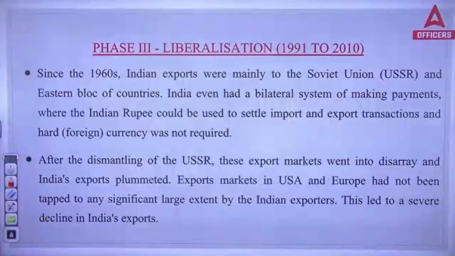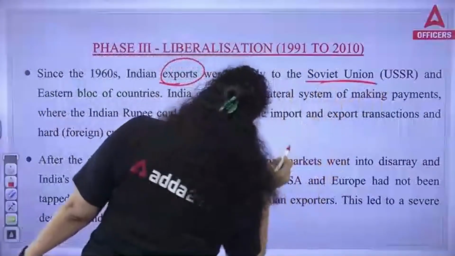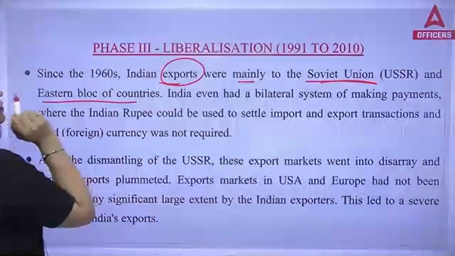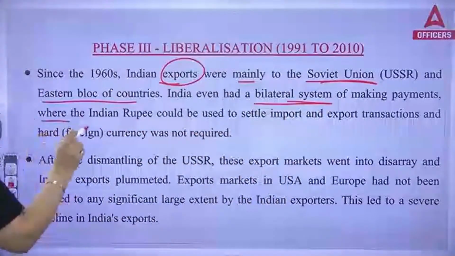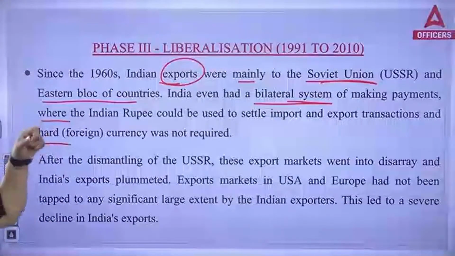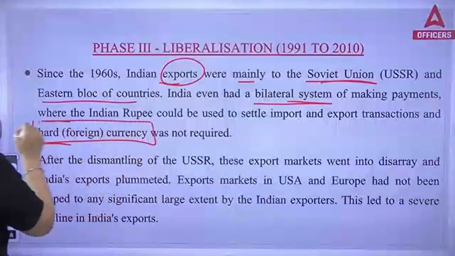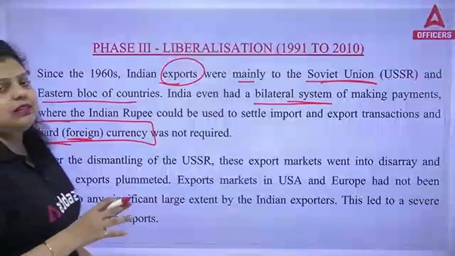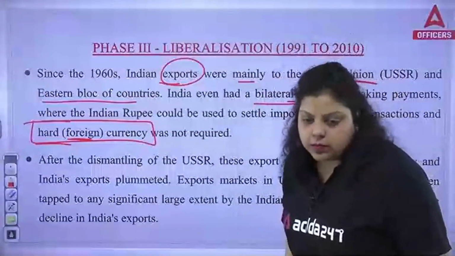Okay, now. Since the 1960s, India's exports were mainly to the Soviet Union, that is USSR, and the Eastern Bloc countries. India even had a bilateral system of making payments where the Indian rupee could be used to settle import-export transactions, and hard currency was not required. Now, do let me know, what does hard currency mean? It has been written here as foreign currency. What does this particular thing mean?